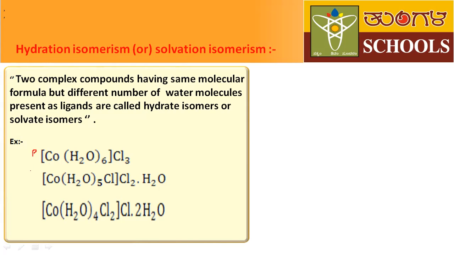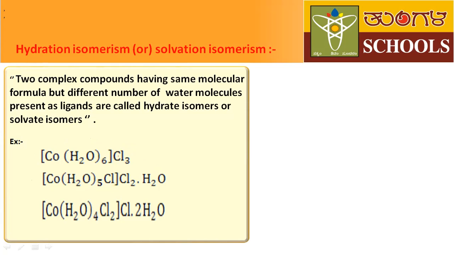Here, these compounds have the same molecular formula. Now let us check. This is one cobalt, 6 water molecules, and 3 chloride ions. Here also one cobalt and 5 water molecules, and this is one another water molecule. Total 6 water molecules, and this is one chloride, and this is 2 chloride ions, total 3 chloride ions. See, these two compounds have the same molecular formula.